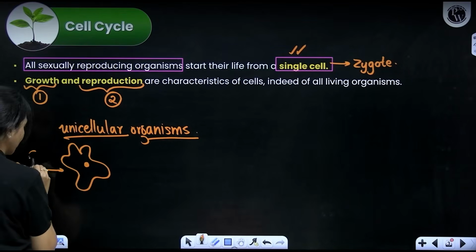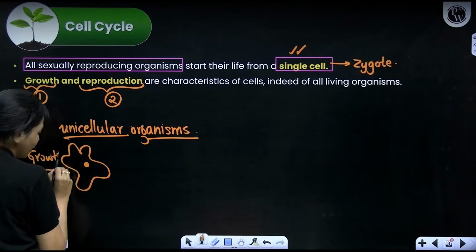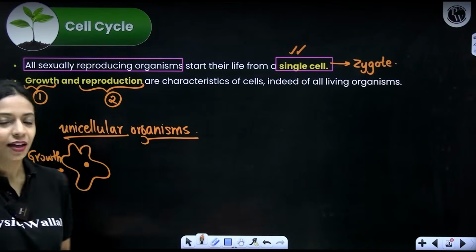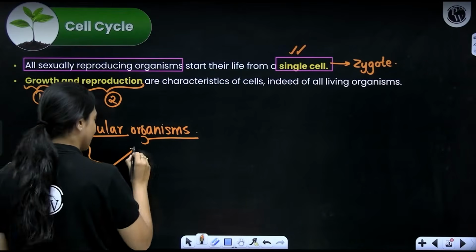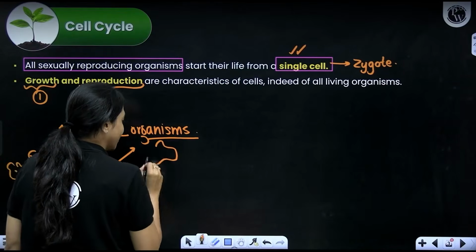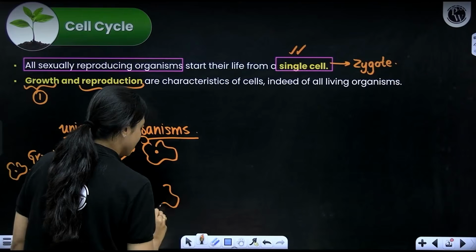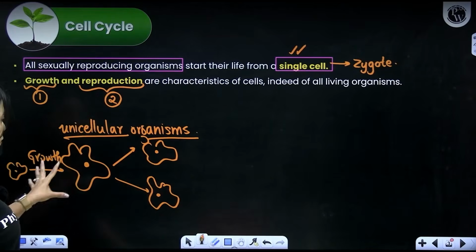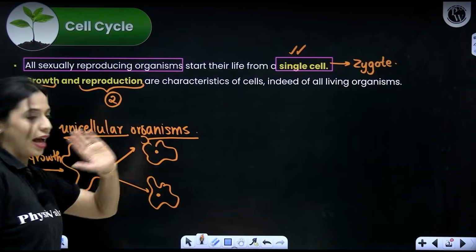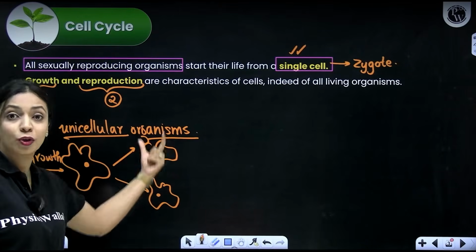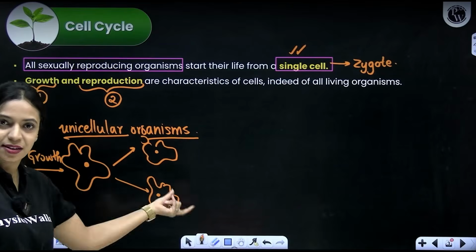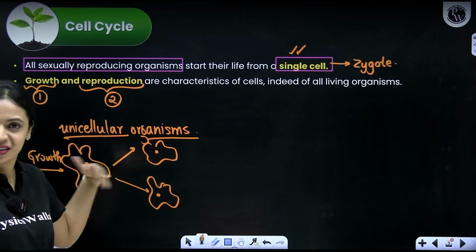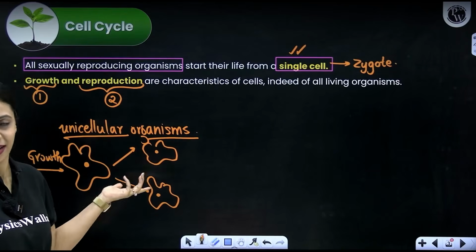Growth happened, and after it grew to a considerable size, it went on to divide. When it divided, it formed two daughter amoebae. Now, when this cell division happened, from one cell we got two cells, and these two cells are similar to this cell. Initially we had only one cell, now we have an extra cell. That means reproduction has happened, right?